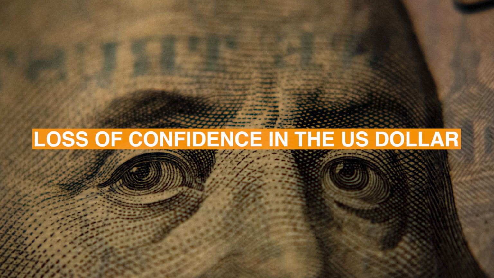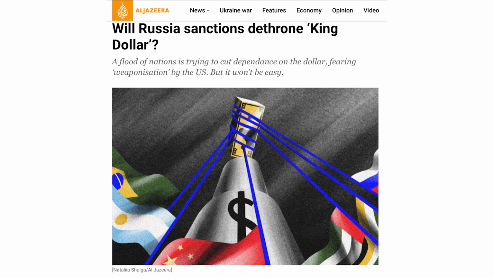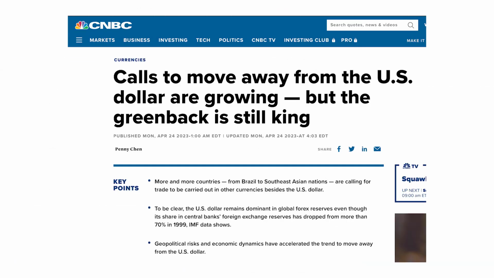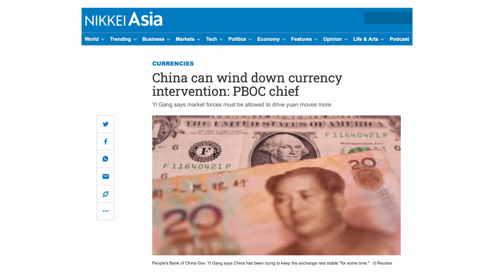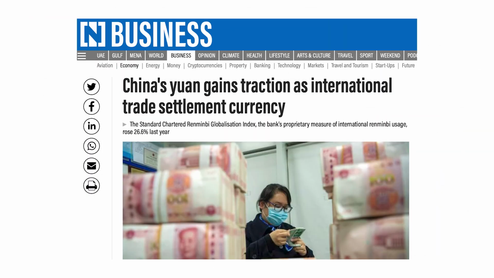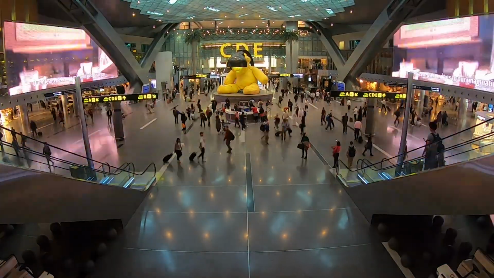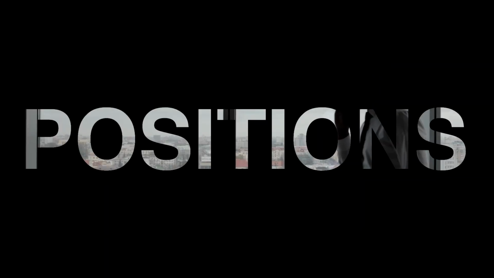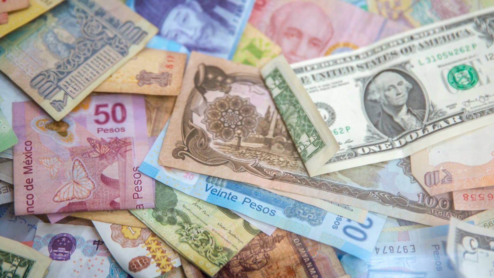Number 3, loss of global confidence. Overprinting erodes trust and confidence in the US dollar as a reserve currency. Look at certain countries' central banks' diversification away from the US dollar and increase gold purchases. You can also look at what China is doing as they're trying to supplant or trying to beat the US in terms of being the global reserve currency. I don't know if people will trust China, but what I do know is countries around the world, businesses around the world, individuals around the world are trying to now hedge their positions and also trying to move away or trying to have exposure in different kinds of currencies as well.